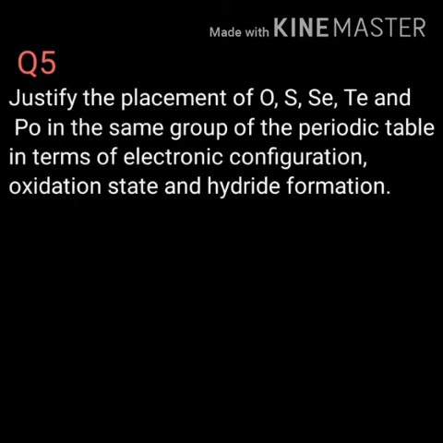Question number 5. Justify the placement of oxygen, sulfur, selenium, tellurium and polonium in the same group of the periodic table in terms of electronic configuration, oxidation state and hydride formation. Answer.